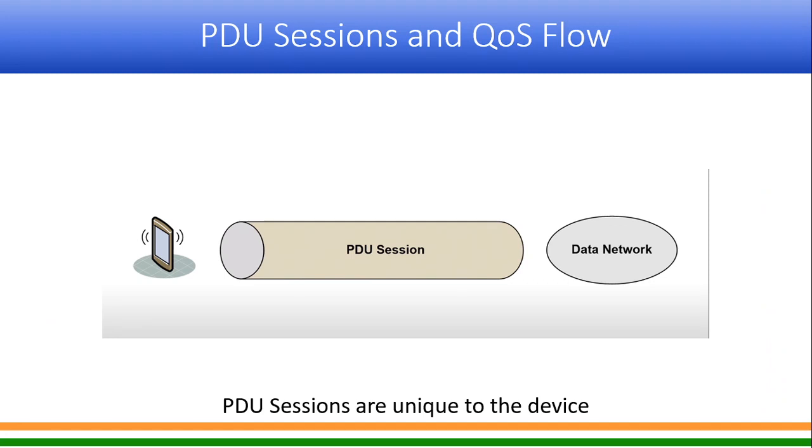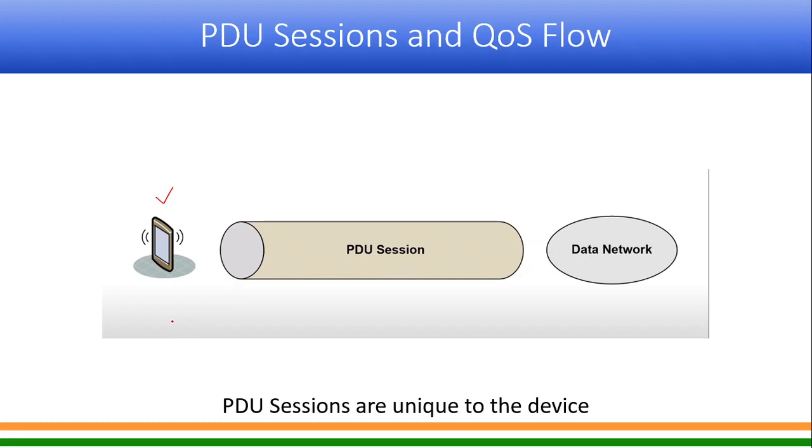So now this diagram also we have seen earlier, that for one UE, whenever that UE goes active, a PDU session will be created for it, at least one PDU session. And depending upon what kind of traffic it wants to handle, different types of quality of service flows will be added to it.